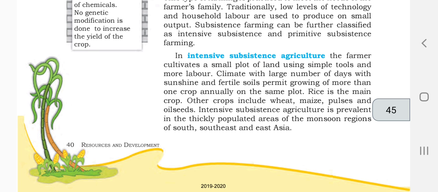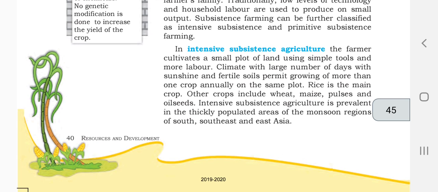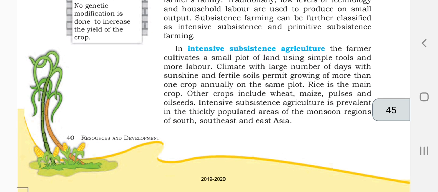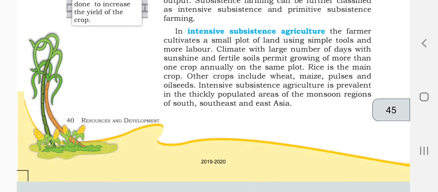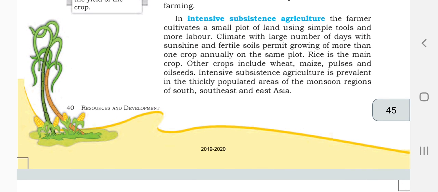The climate with a large number of days with sunshine and fertile soils permits growing of more than one crop annually on the same plot. So on the same area, when the climate allows and they have a lot of facilities, they will plant more and more in the same annual season. Rice is the main crop in India. We see mostly they produce rice. Other crops include wheat, maize, pulses, and oil seeds.